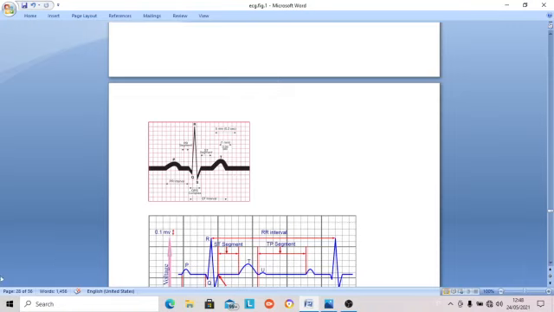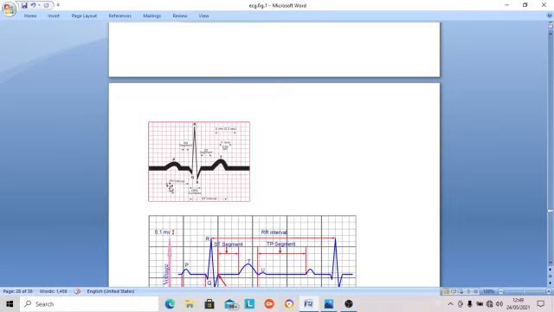And the same thing, you must have mastery over the intervals and segments. In segments, most importantly the ST segment, because it is always on the zero line on ECG. In any abnormal ECG, the zero line is sometimes difficult to find. You see the ST segment, draw the zero line from there. This is always on the zero line, even in abnormal ECG. The TP segment may not be on the zero line in an abnormal heart.